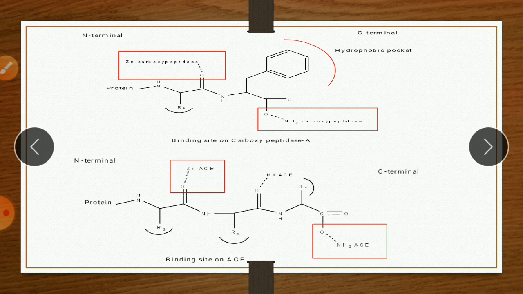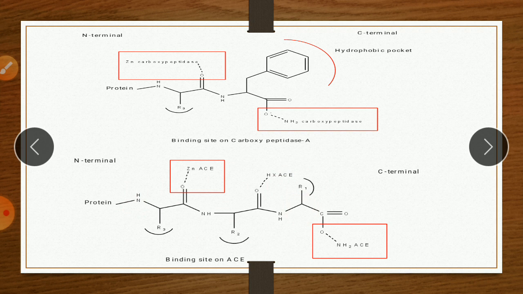Then here is a binding of ACE enzyme. So it is a binding of ACE enzyme. So here the substrate is angiotensin first. As we know, angiotensin first converted into angiotensin second by the enzyme ACE. So here the substrate is angiotensin first. So here again there is a binding site.